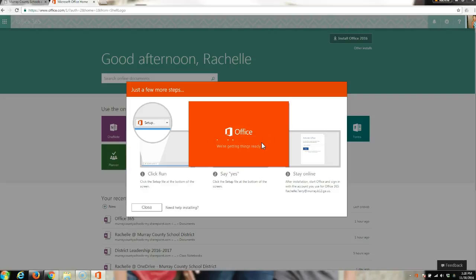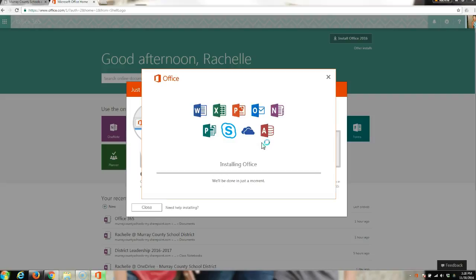You can download the Office 365 on up to 5 devices. So I would definitely download the Office 365 on my work computer. If you have a computer at home that you use to do things like check your email, I would also download it on my computer at home.